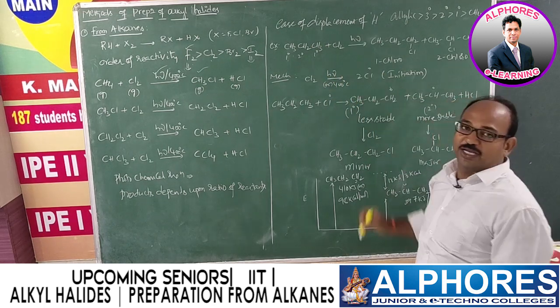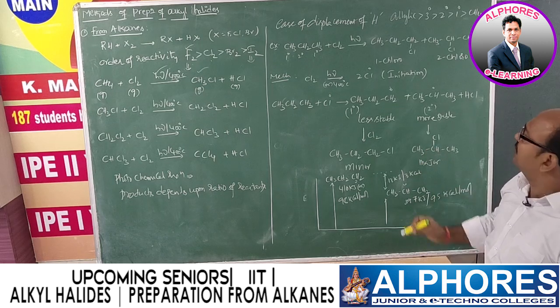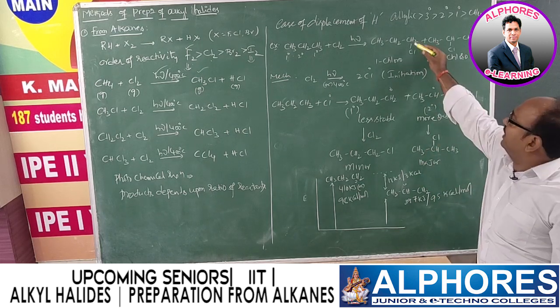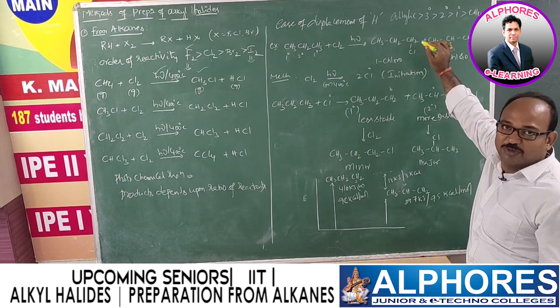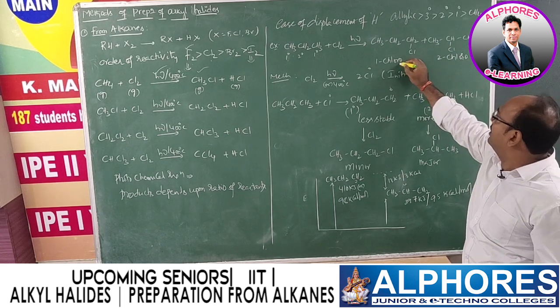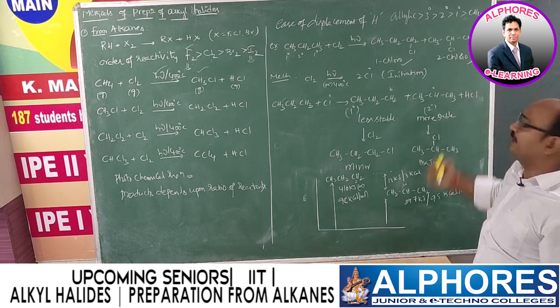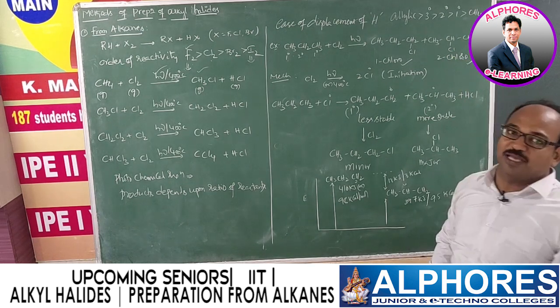Upon chlorination, let us assume only one halogen, that is, the monohalogenation product. There are two possibilities. If a primary hydrogen is replaced by chlorine, we get 1-chloropropane. If a secondary hydrogen is replaced by chlorine, we get the 2-chloro product as the major product.